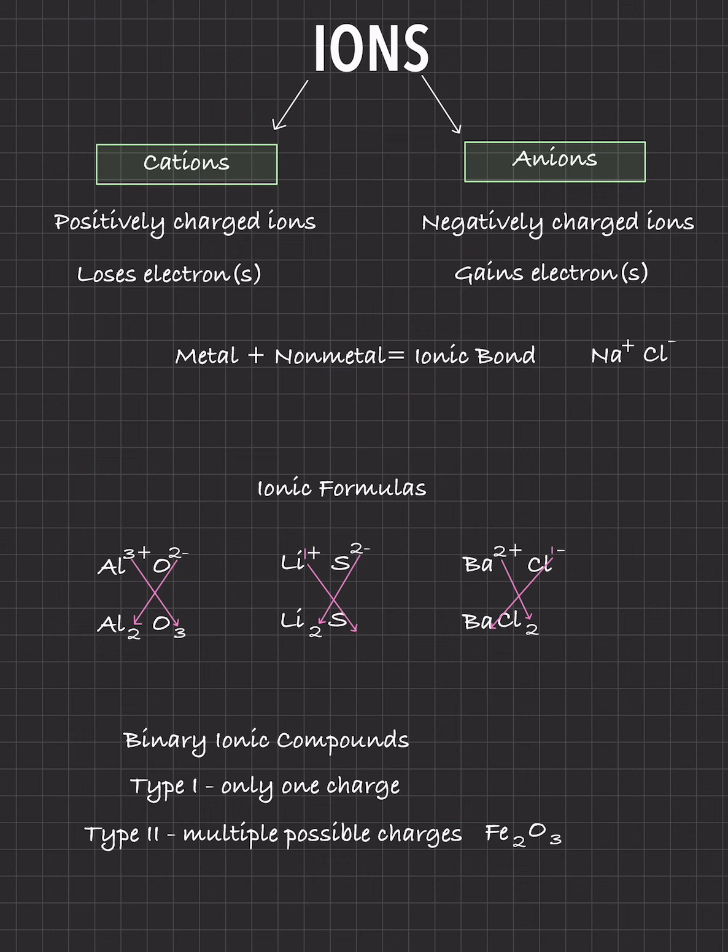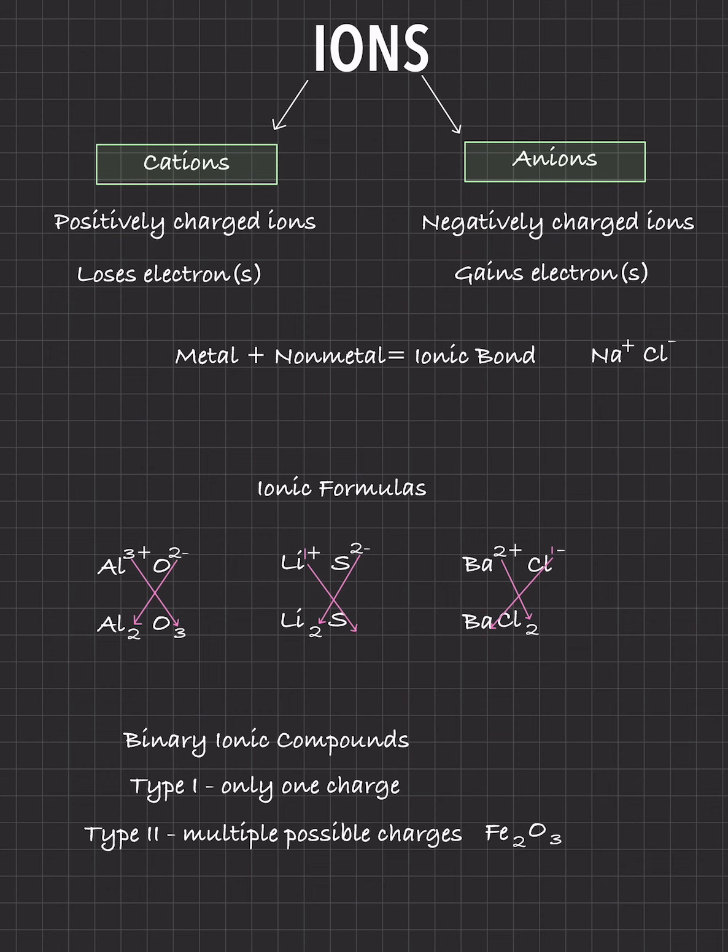Now, type 1 is because you have only 1 charge. What do I mean by that? For example, barium. Barium is perfect. You know that barium is 2+ on the periodic table because it's in group 2. So there's no confusion there. But if I give you iron, on the other hand, you can have iron 2 or you can have iron 3. And usually that confuses students because they're like, okay, why does that change? Think about apples. You can have a green apple or you can have a red apple. I know there's tons of apples, okay, but I'm trying to simplify it for you.